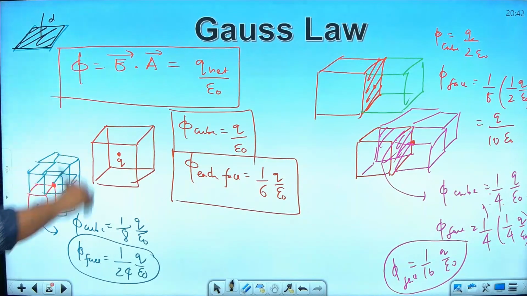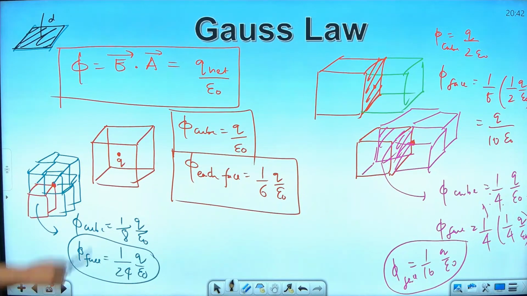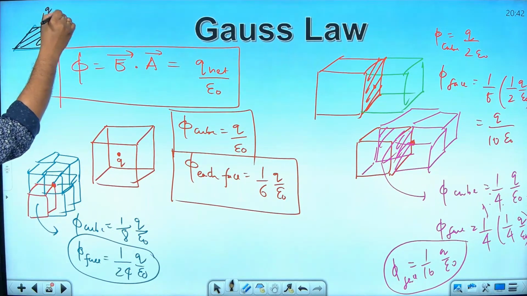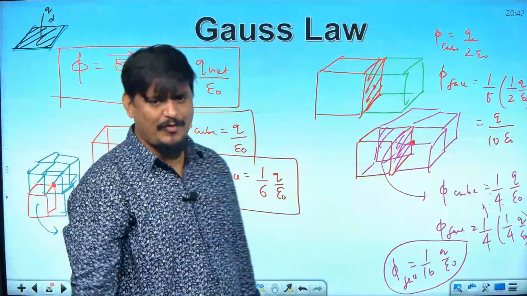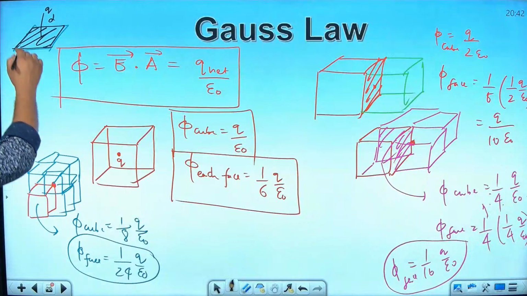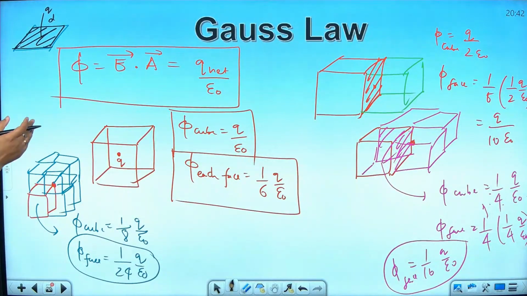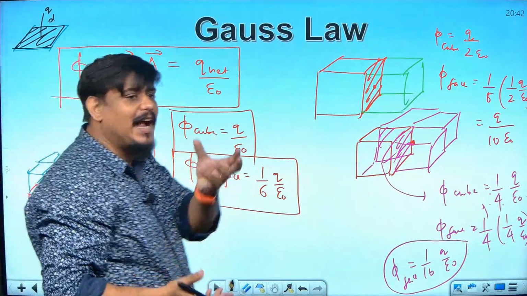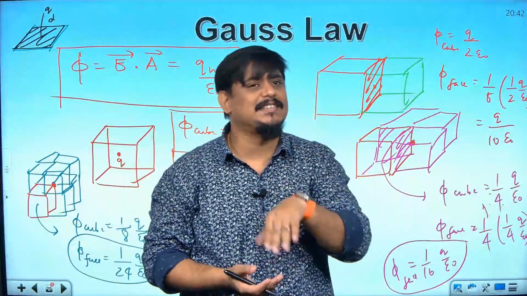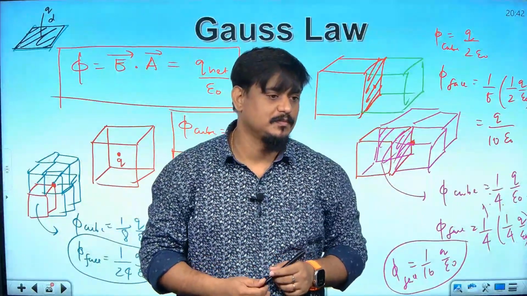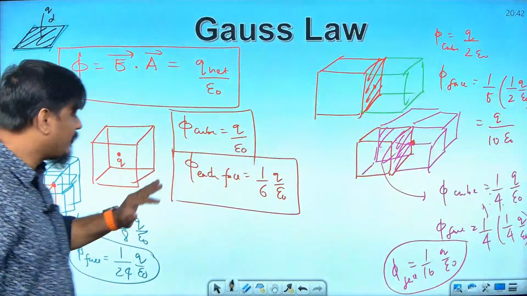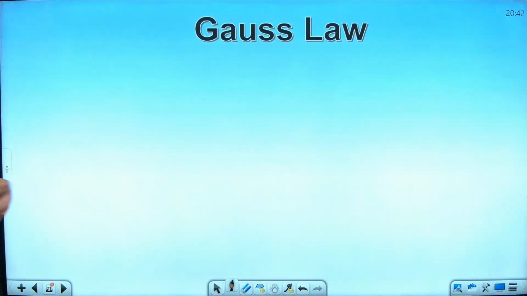What will be the answer? 1 by 6 times of q by epsilon naught. Obviously, because if you keep 5 more squares and make it a cube, then the full cube will have q by epsilon naught, and on one face you will have 1 by 6 times of q by epsilon naught. This kind of question can come in the board examination. So whatever I have told you, it may not come directly, it may come indirectly.